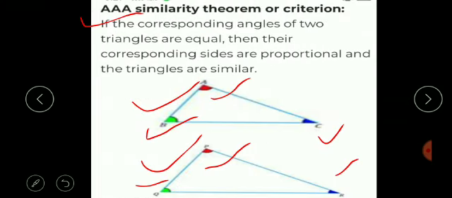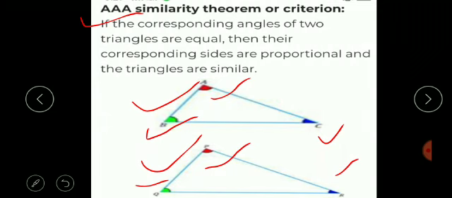One more very important point over here, in the AAA similarity criteria. If any two angles of one triangle are equal to the corresponding angles of the other triangle, then what will be the condition of the third angle? Very important point.